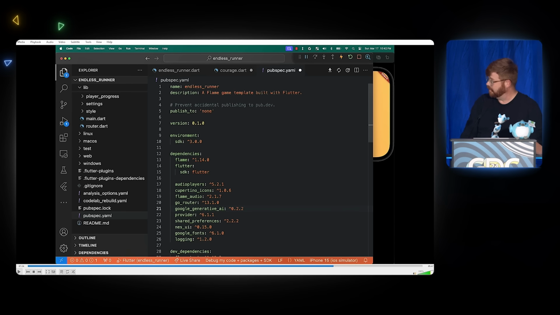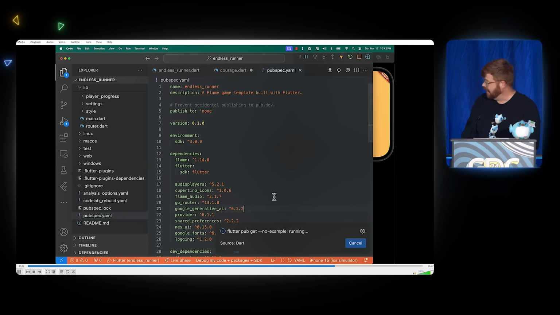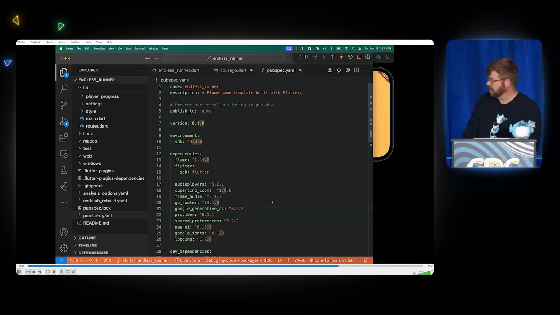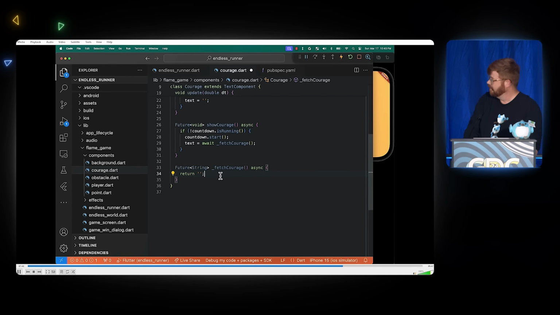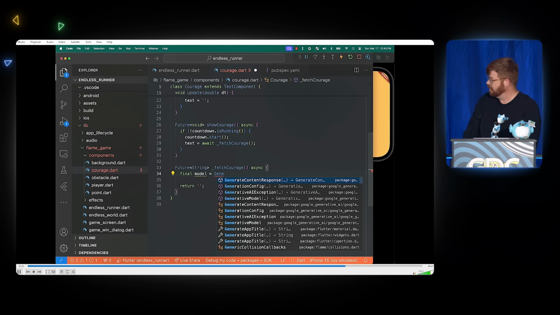So I popped that into my pubspec. I can do a pub get just to download it. And because this is pure Dart, this doesn't have any native code in it. It's a pure Dart plugin. It works on all the platforms Flutter supports, and I can even hot reload it into my app. So I'm still not doing a full rebuild of the app. I still haven't lost my state from where I am.